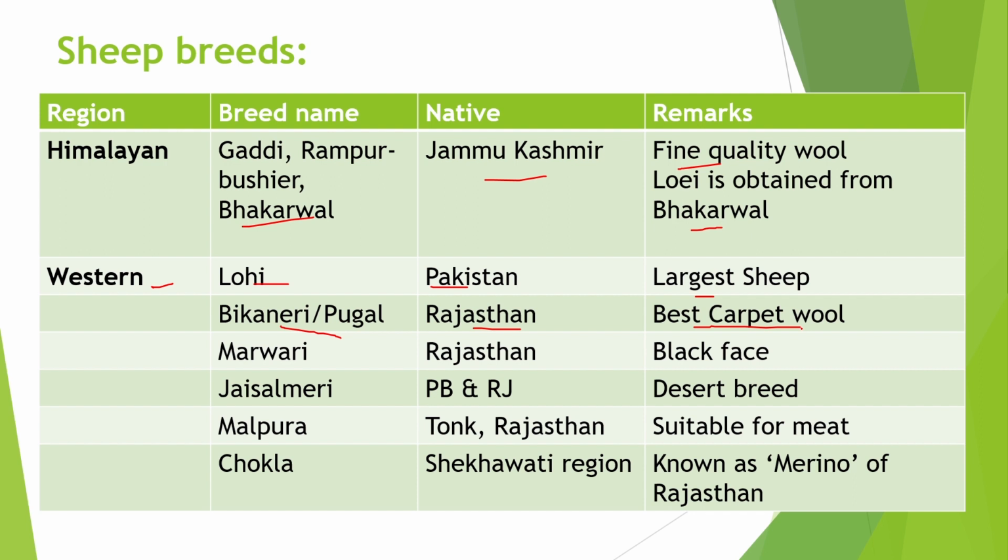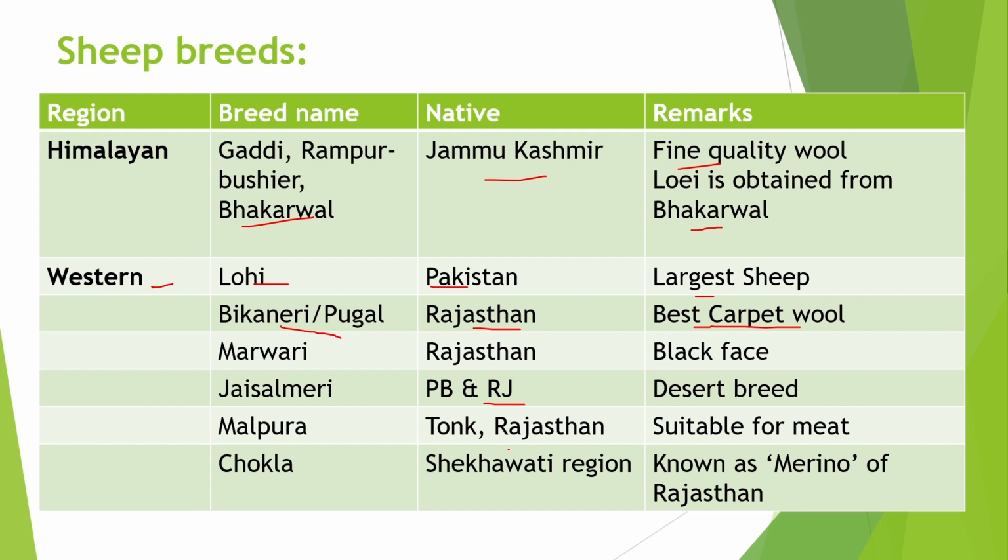They are medium sized animals having a black face, and the black color extends to the lower part of the neck. Next is Jaisalmeri. The name is derived from the home tract of Jaisalmer, Rajasthan. They are found in Punjab and Rajasthan regions. They are tall, well-built animals and their face is black or dark brown in color. This breed is known as the desert breed because it is found in the desert area of Jaisalmer.